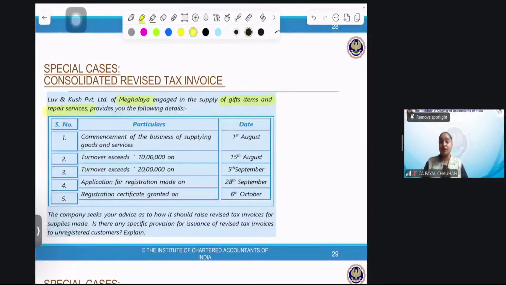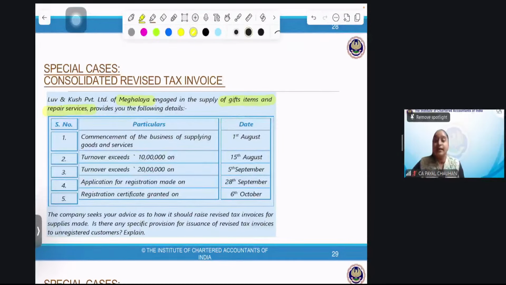Perfect. No, Navneet, it's not 10 lakh, beta. It's 20 lakh. It's supply of goods or services. Remember? Yes, whosoever was writing, in case of interstate supply, the registration is compulsory under section 24. Then also I have to apply for registration.